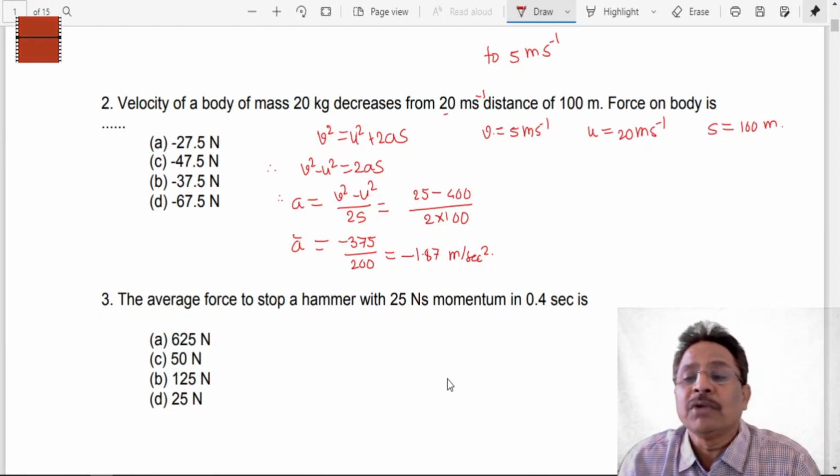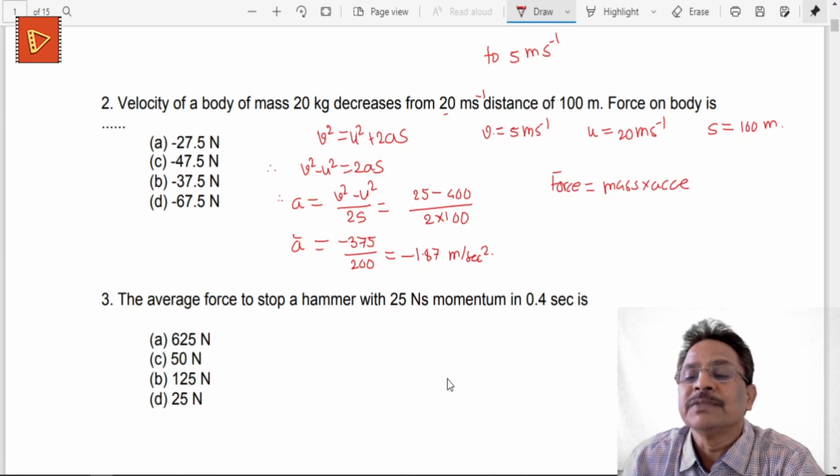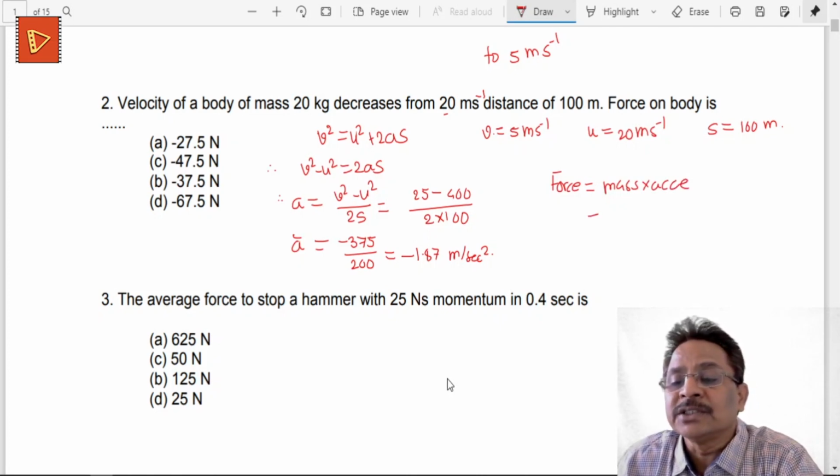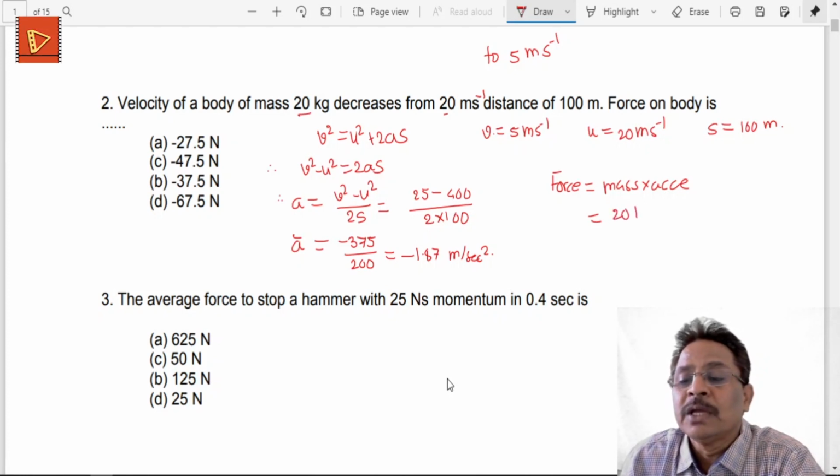And now we have to calculate the force. So force of an object in motion is given by force is equal to mass into acceleration produced, in this case actually it is deceleration. So mass of that object is given to be 20 kilograms, and deceleration in this case, or acceleration, is calculated to be 1.87 meters per second square.